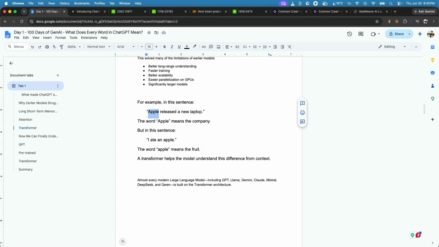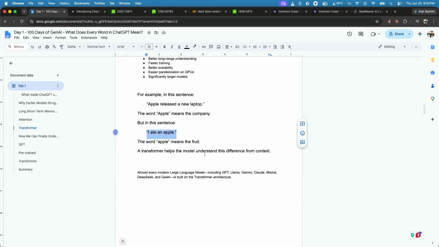That is important because the model is able to determine that we are talking about the company, because it learned the relationship between the neighboring words. Similarly, if I use the sentence "I ate an apple," here I am talking about the fruit, because looking at the neighboring words, it uses self-attention in the transformer architecture to learn the relationship between them.